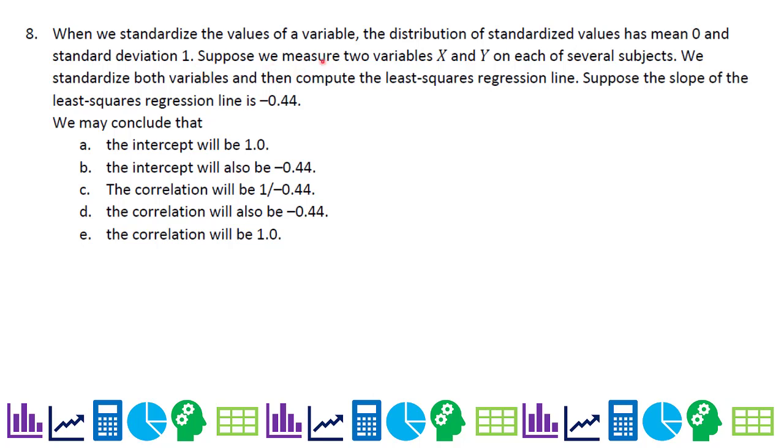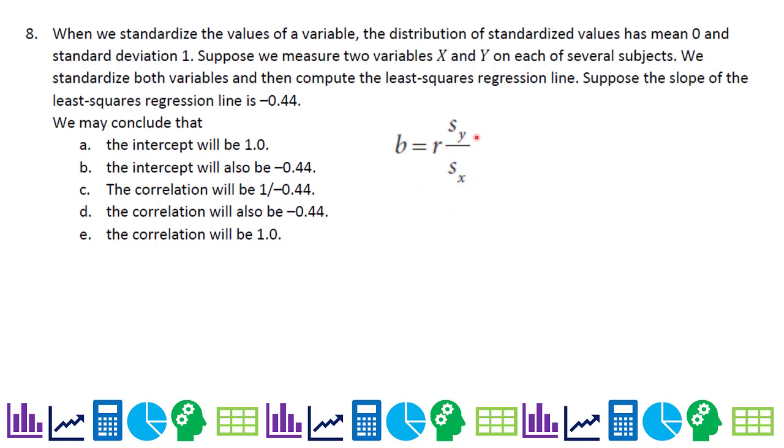Now suppose we measure two variables, x and y, on each of several subjects. We standardize both variables and then compute the least squares regression line. Suppose the slope of the least squares regression line is negative 0.44. We may conclude either something about the intercept or the correlation. So first of all, let's go back to that formula that we had.